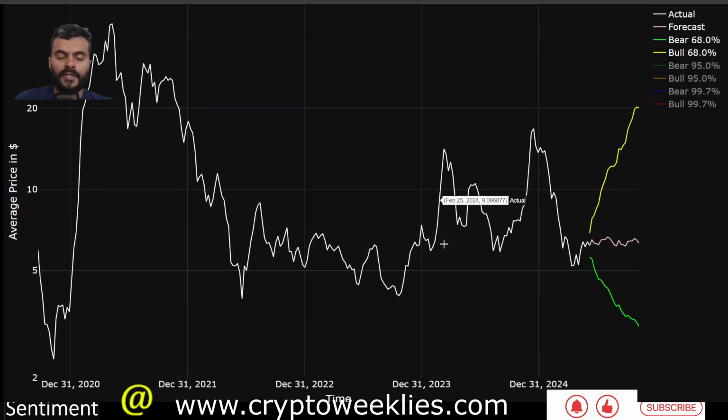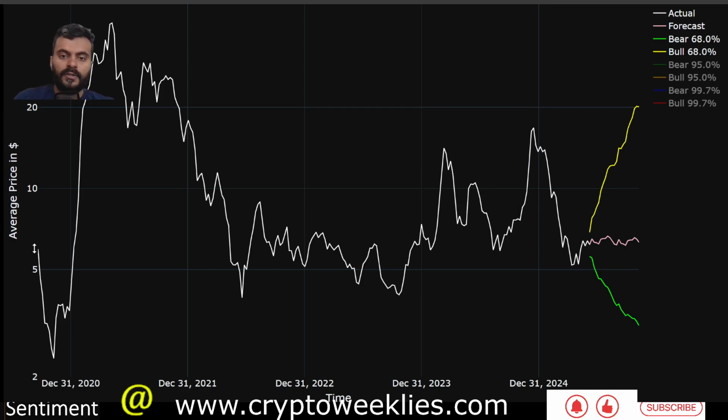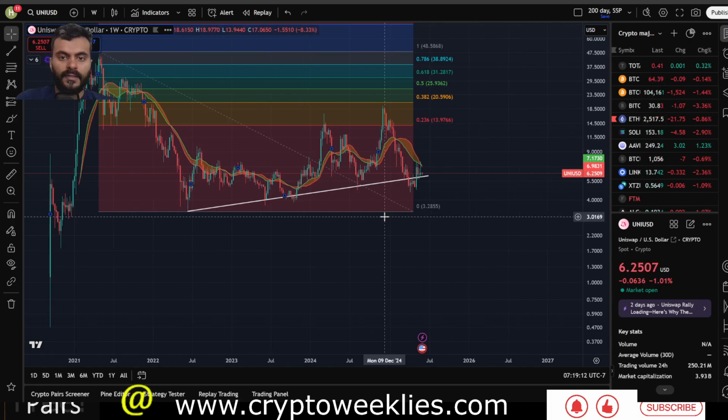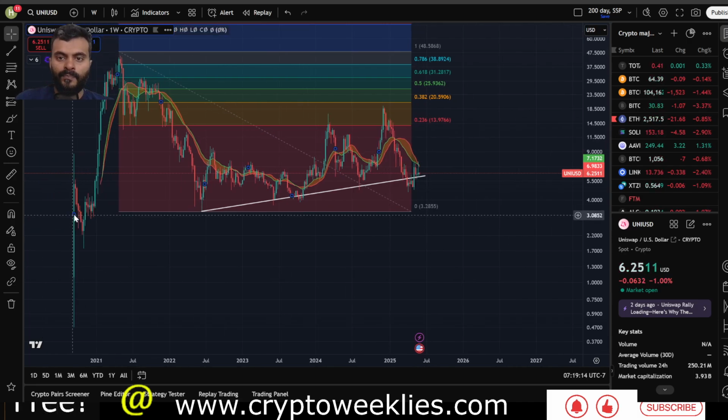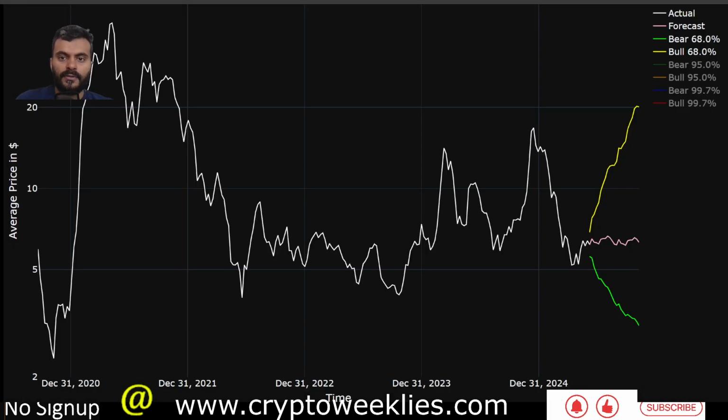In terms of the machine learning based price forecast, this is the output of a machine learning model trained on the price action since the launch in September 2020. This is when the token got launched over here, and since then, instead of looking at the candles, this looks at a weekly average trading range. May 2021 average weekly high was at around $40, and from that point to about $4, again, more than a 90% drop in the span of the bear market.